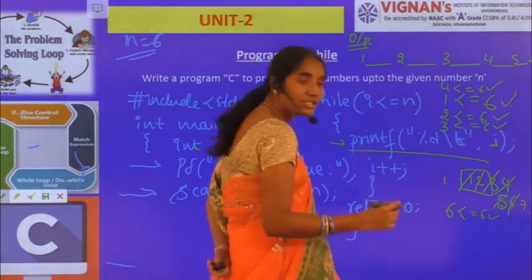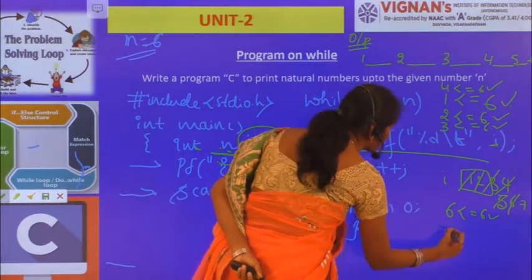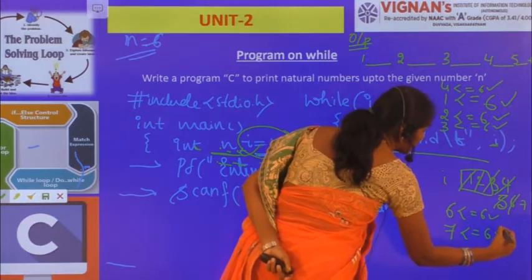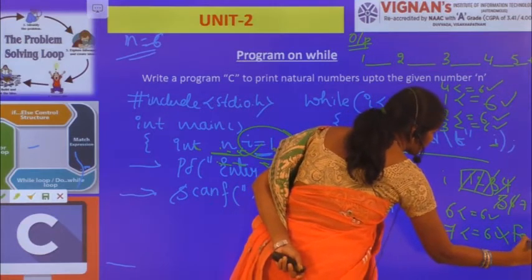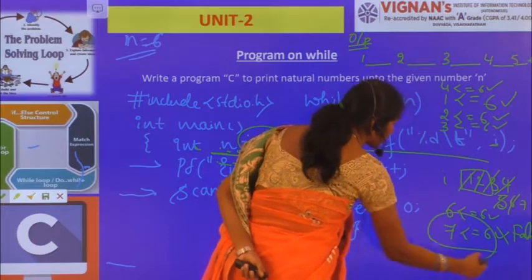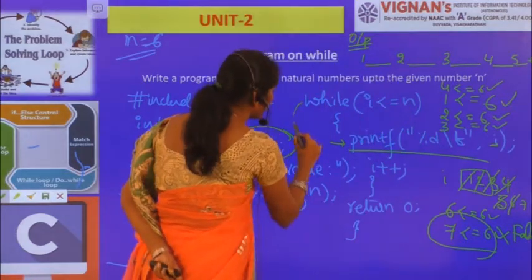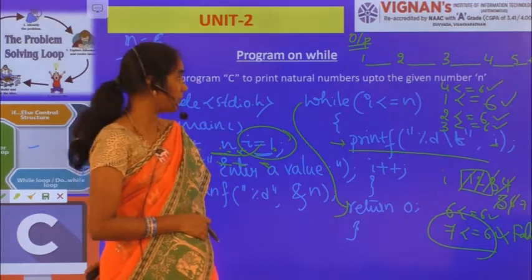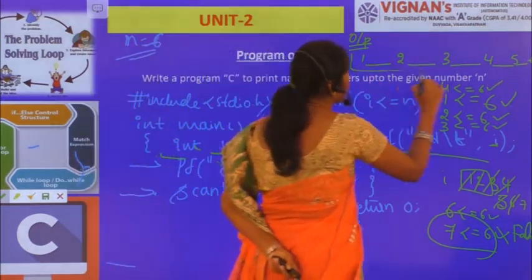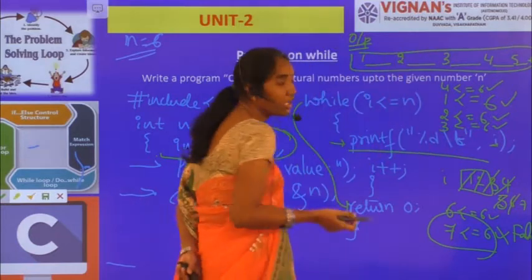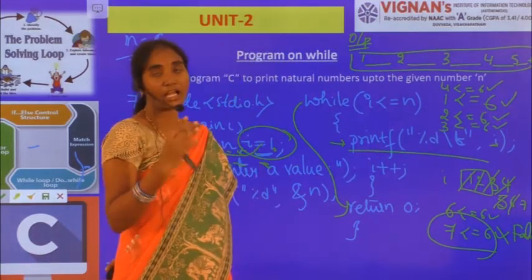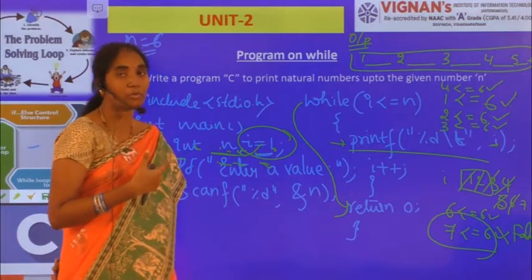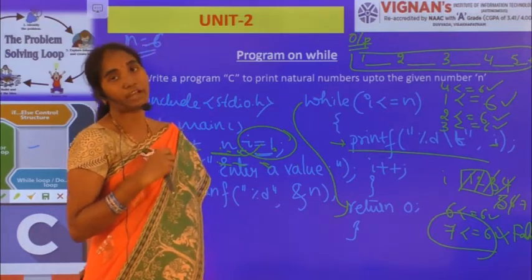Now since I is equal to 7, I am checking with condition called 7 less than or equal to 6. Since this condition evaluates to false, the control comes over here, which is return 0. So simply I am closing the program. So here what is our output? 1, 2, 3, 4, 5, 6. Up to the given number 6, I have displayed all the natural numbers. So this is how we have to write our programs by using while loop.